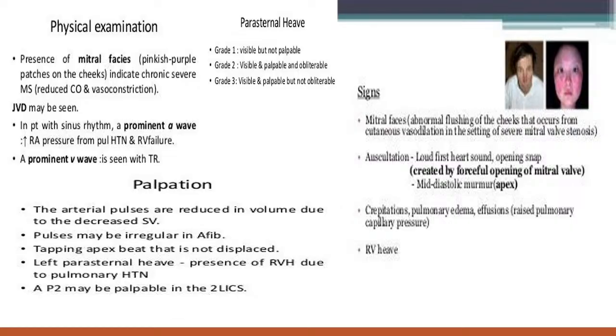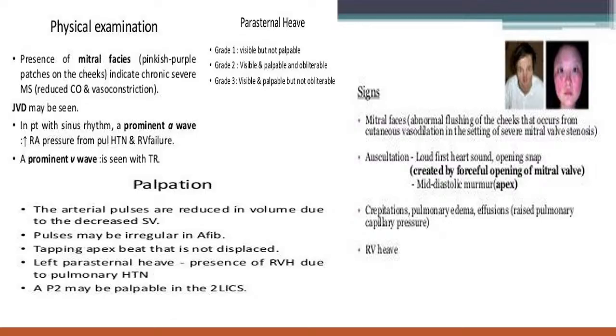There will be a left parasternal heave. We discussed in the previous classes the causes of the left parasternal heave: just behind the left parasternum there is the right ventricle, so in any cause of dilatation of the right ventricle, there will be a left parasternal heave. P2 may be palpable in the pulmonary area, which is the second intercostal space on the left side. Whenever there is pulmonary artery hypertension, P2 will be palpable. So these are the palpatory findings of mitral stenosis.